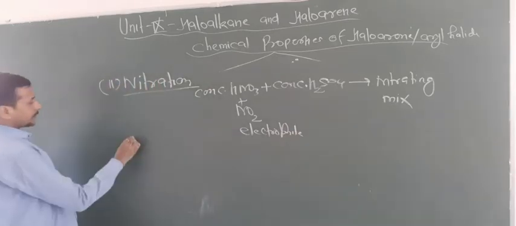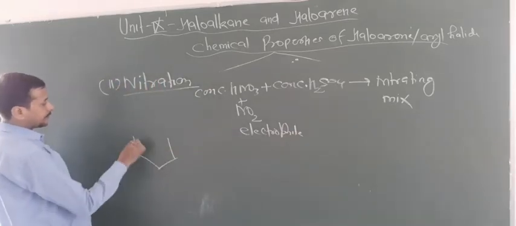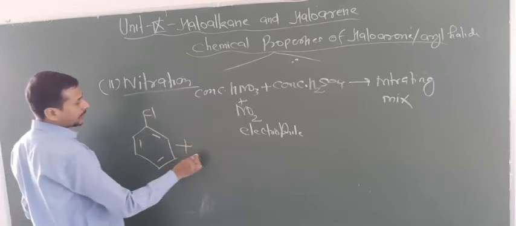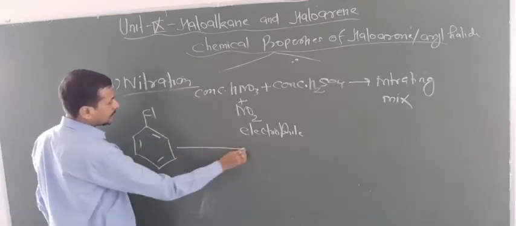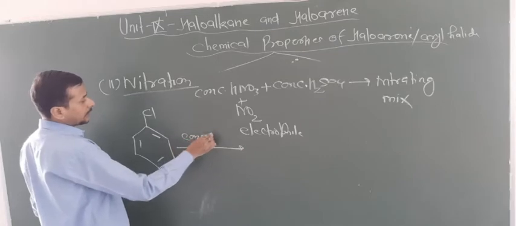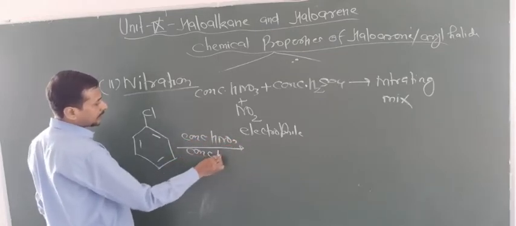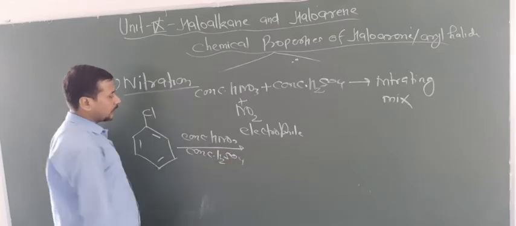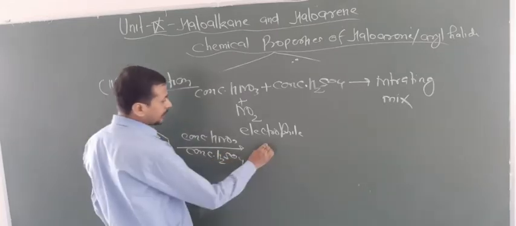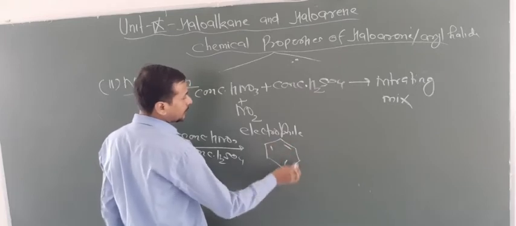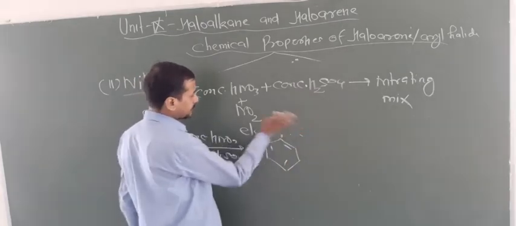So now look at the reaction. What happened here? Chlorobenzene reacts with the nitrating mixture, concentrated H2SO4. So now you have to add NO2 at the ortho position one time and one time at the para position.